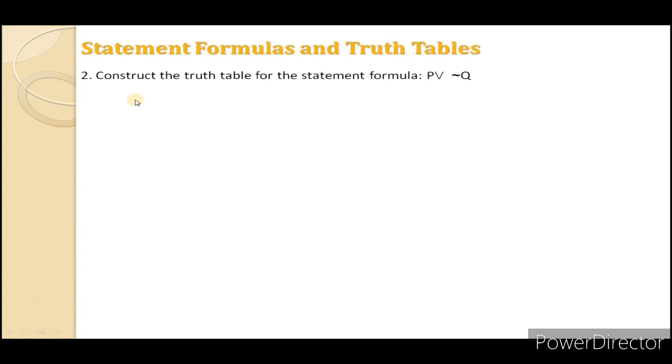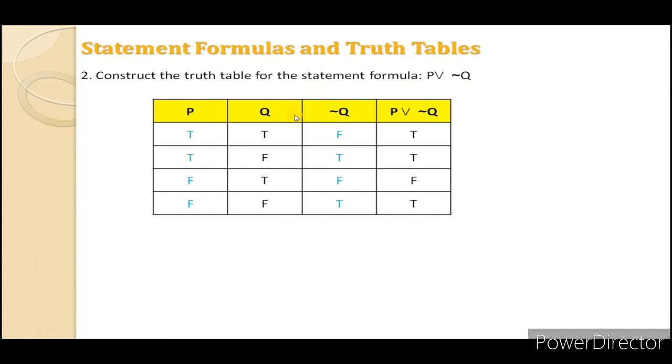We have the second numerical: construct the truth table for the statement formula P or not Q. Again in this problem we have the two variables P and Q. We construct the truth table for P and Q, with values TT, TF, FT and FF. Now the highest priority is for NOT Q, so in the next column we first find NOT Q. T becomes F, and F becomes T.